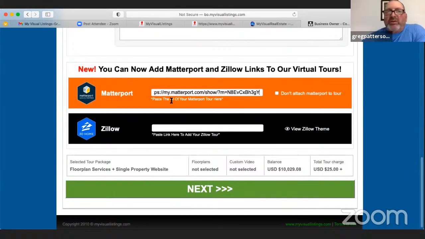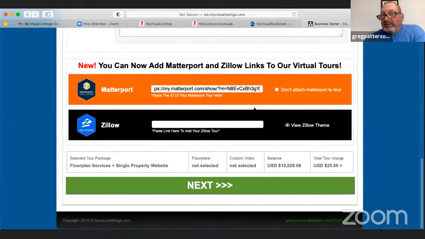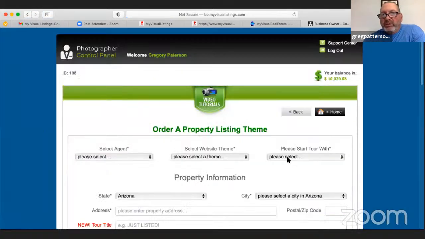Right. So all you do is paste in the floor plan link, and then we have a program. So if for some reason you don't have it shareable, which happens, then it will tell you, because we've programmed it where it knows that, oops, I didn't have it shareable, and it'll pop up and say, oh, can you make it shareable? So then you just click next, and then you would go to the next steps.